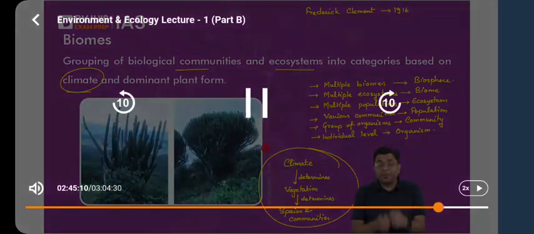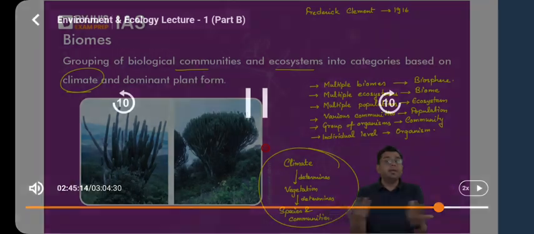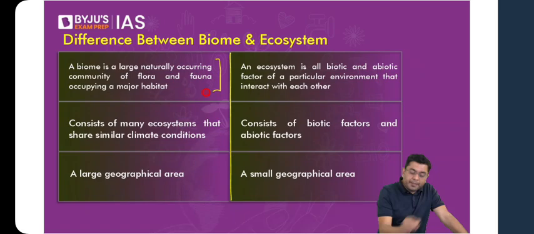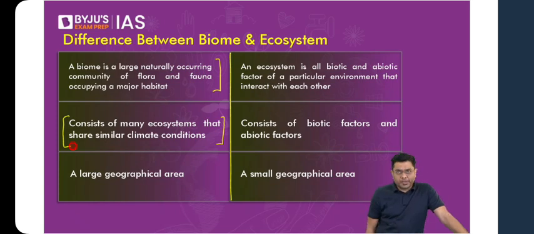So what is the difference between a biome and an ecosystem? A biome is a very large naturally occurring community of flora and fauna, whereas an ecosystem is at a much smaller level. Here you will have many ecosystems that share the same climatic condition. And here, climatic condition for an ecosystem is generally a very minor factor. A biome consists of a large geographical area and an ecosystem consists of a small geographical area.